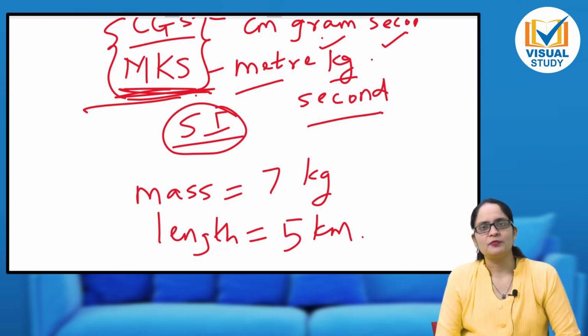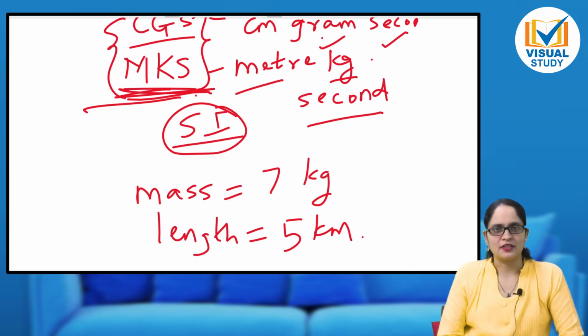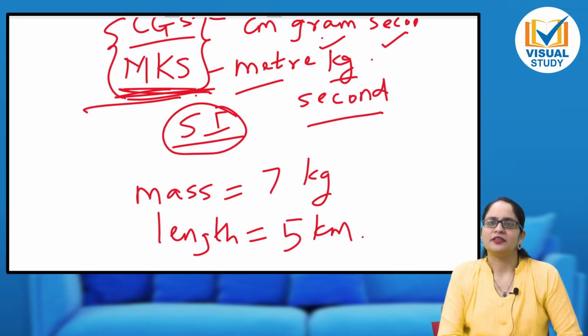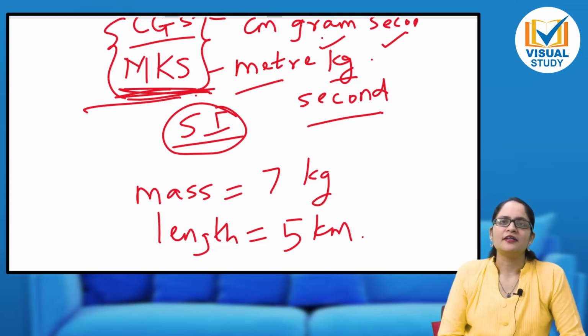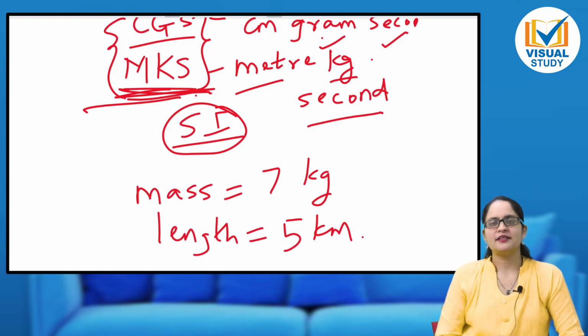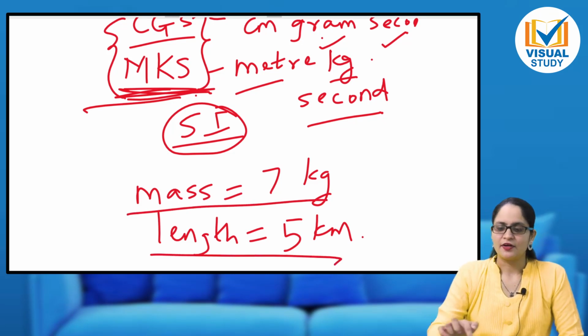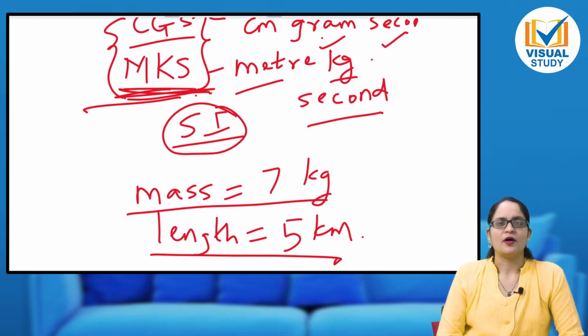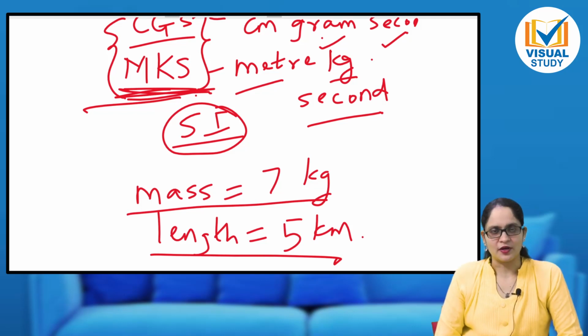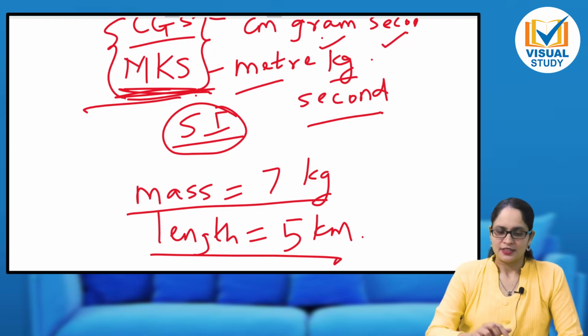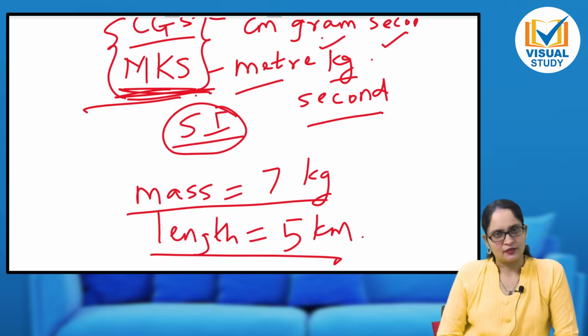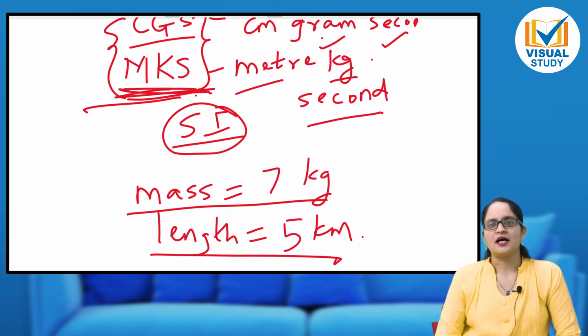Now when I say 5 km or 5 meter or 7 kg, it is 7 kg only. It does not need any other quantity for its description. When I say 7 kg, I understand what is 7 kg. So these are called fundamental quantities: the quantities which do not require any other quantity for their measurement. Such quantities are called fundamental quantities and obviously their units are called fundamental units.